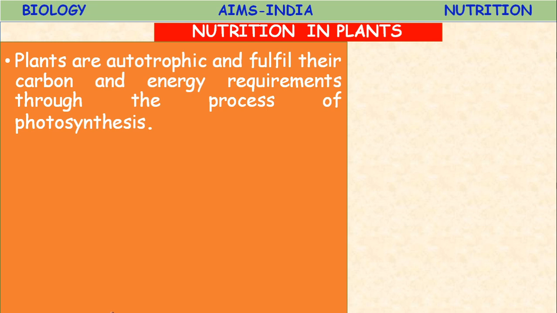These compounds produced by them are utilized for providing energy to most living organisms, and all animals including human beings. The plants provide food material, that's why plants are called producers. Okay, let us study in detail about nutrition in plants. Plants are autotrophic and fulfill their carbon and energy requirements through a process called photosynthesis.